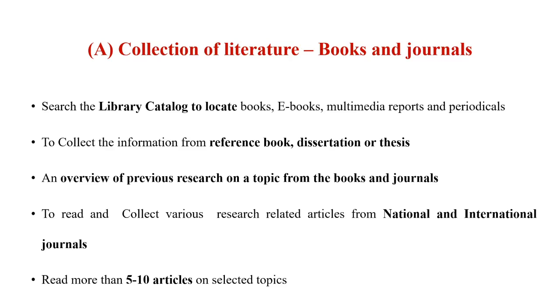There are a lot of national and international journals available on the internet as well as in print media. You have to access these journals for finding related articles on your research problem. You have to read more than 5 to 10 research articles related to your research problem properly, because then you know the updated situation of your research problem. So these are the different sources you have to collect for reviewing your literature in the form of books and journals.